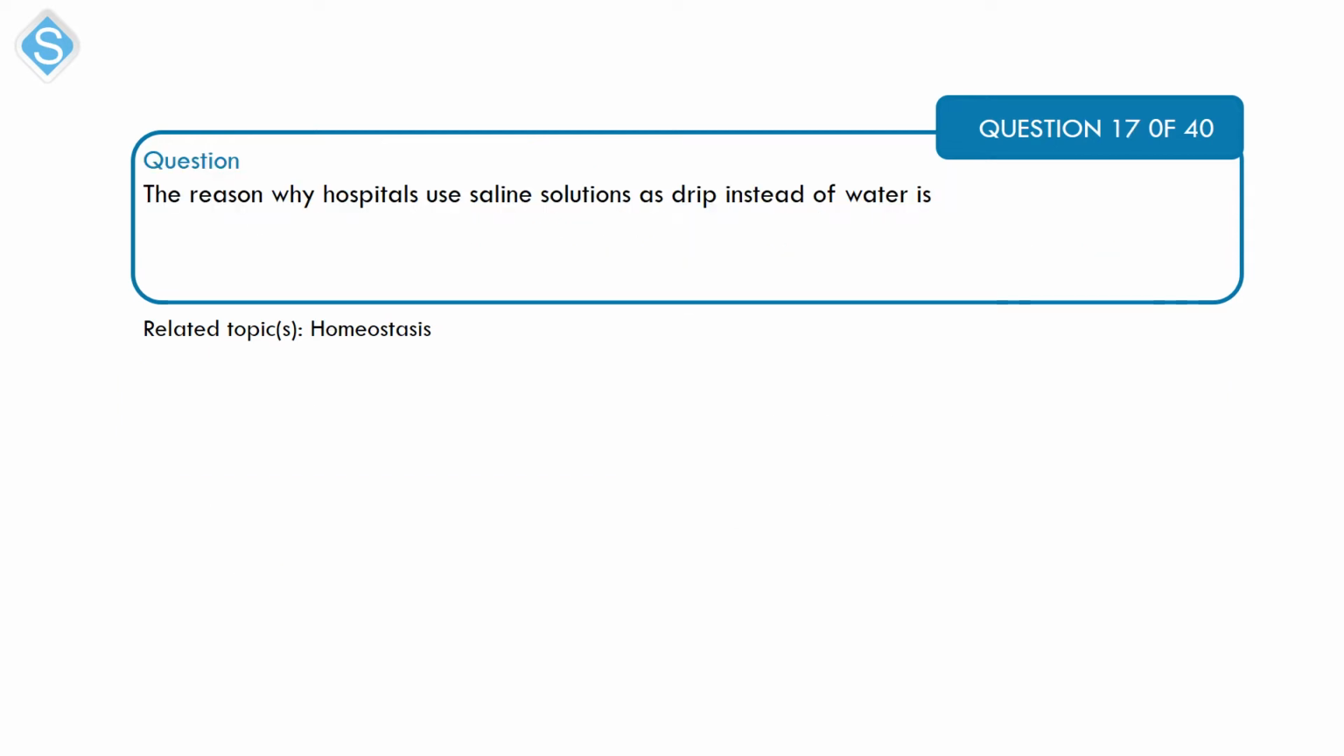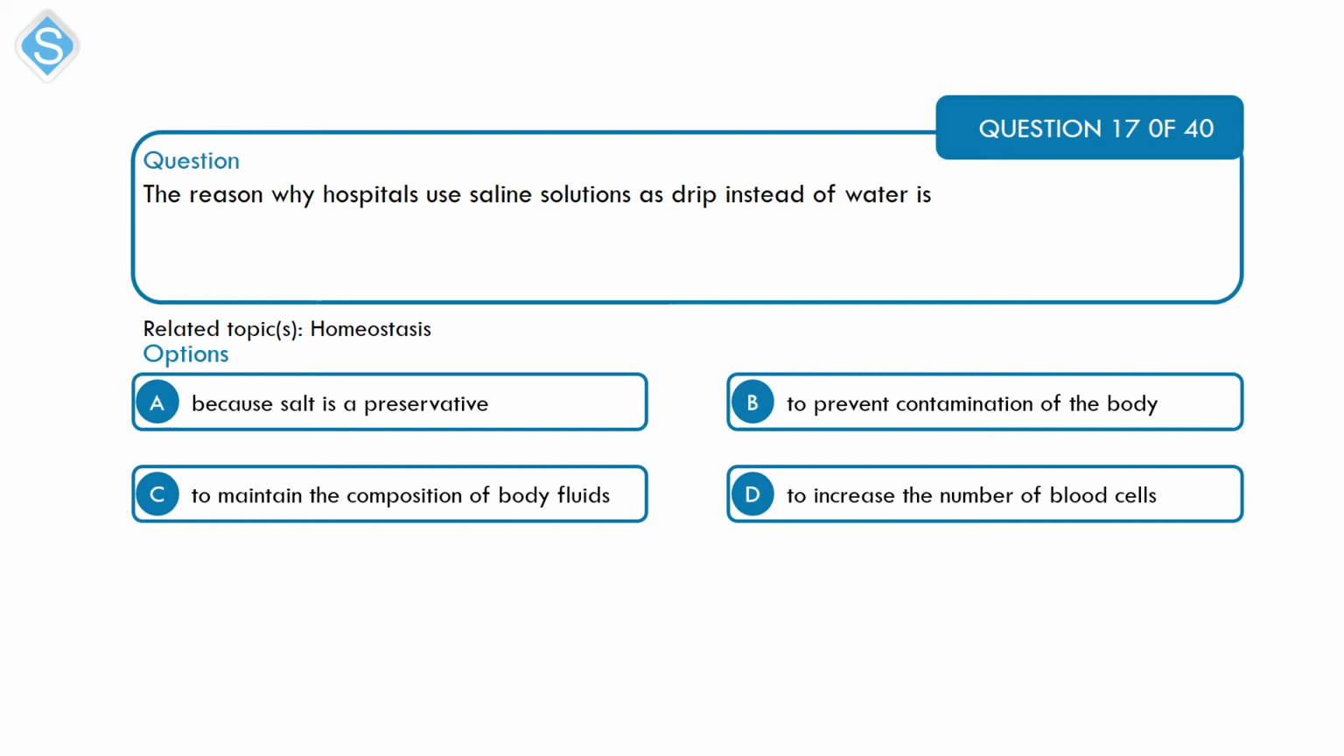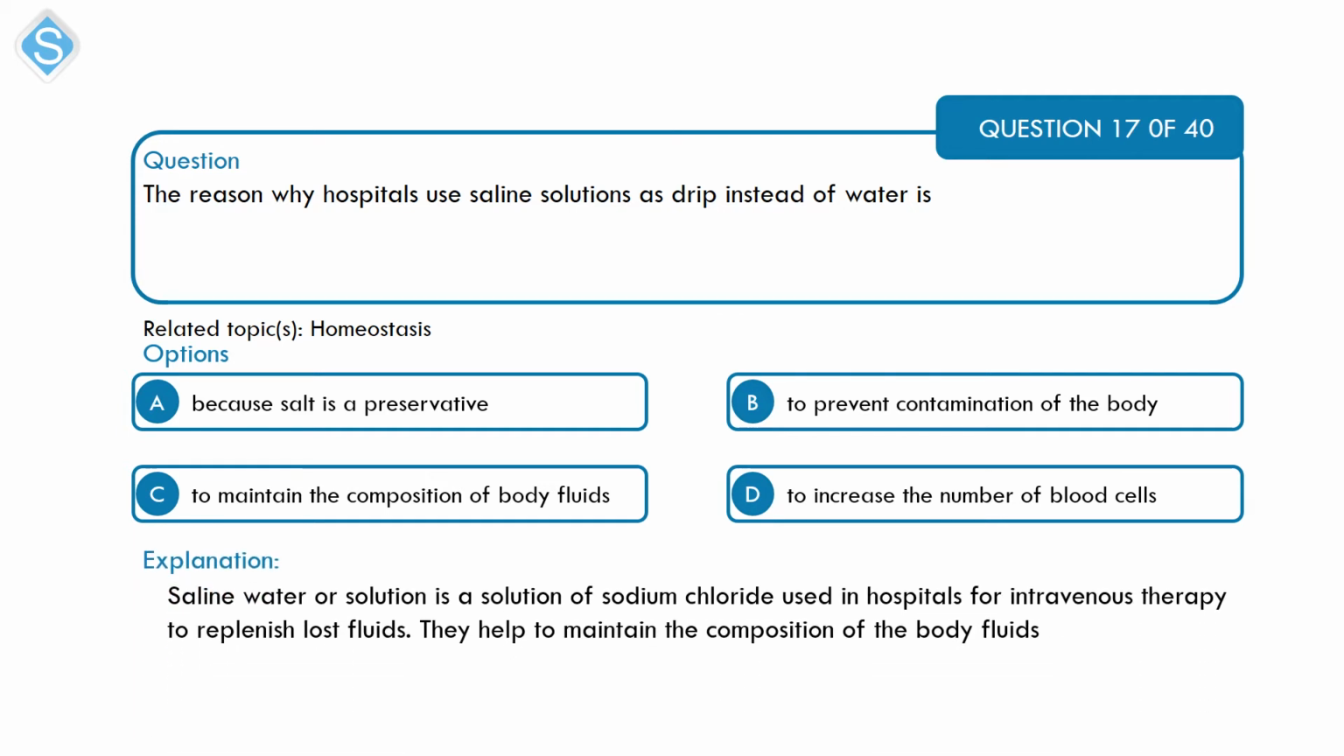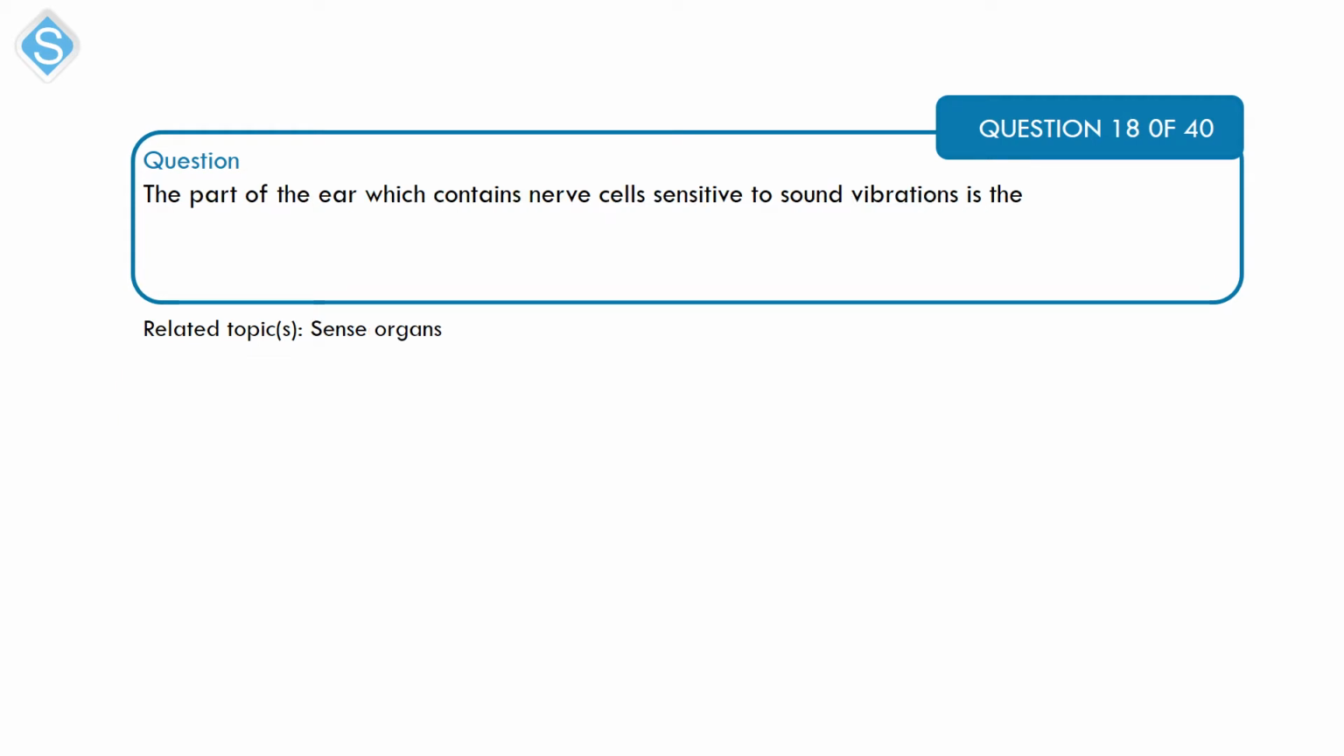Homeostasis. The reason why hospitals use saline solutions as drip instead of water is A, because salt is a preservative. B, to prevent contamination of the body. C, to maintain the composition of body fluids. And D, to increase the number of blood cells. Alright, the saline solution is a salt solution. It is a solution of sodium chloride, and it is used to replenish lost fluid. It is preferred to water as drip because it helps to maintain the composition of the body fluids. That's option C.